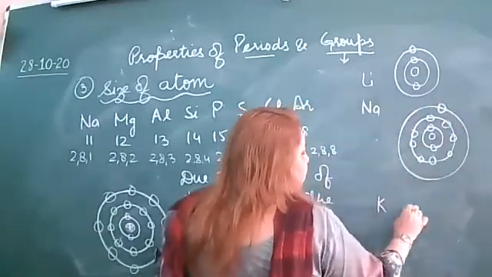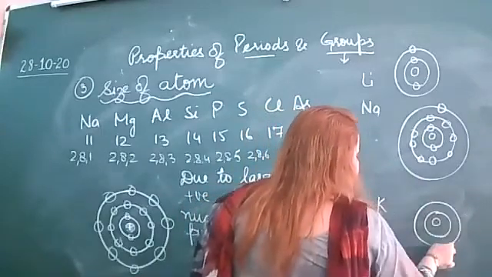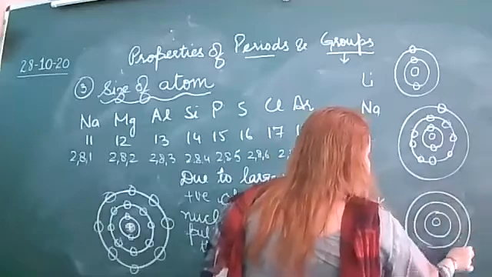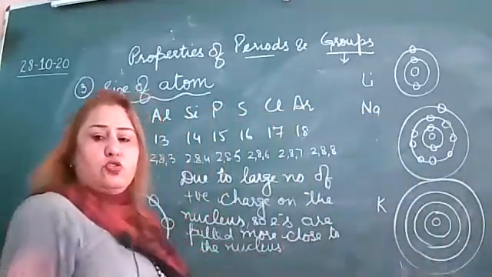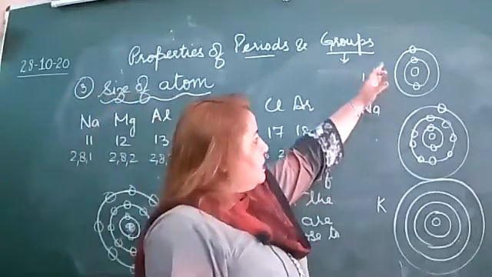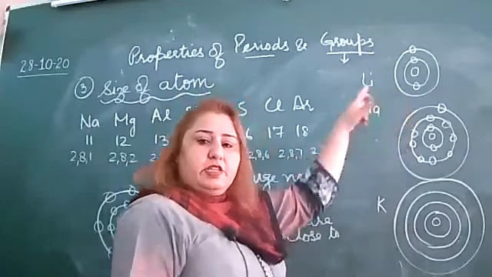Now I am making potassium: 2, 8, 8, 1. So you can see in this, as we move down in a group, the number of shells increases.